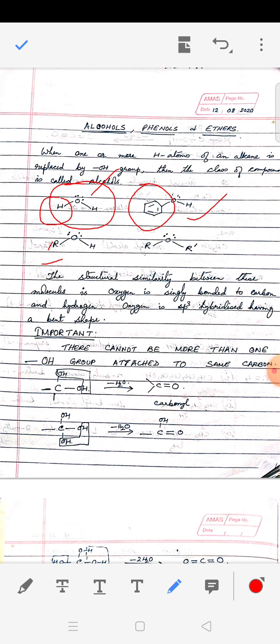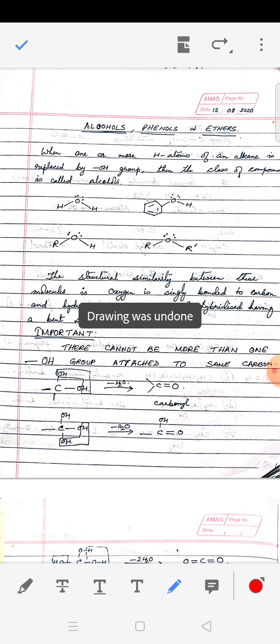On the other hand, if we replace both the hydrogens by two alkyl groups or one alkyl, one phenyl, whatever, then the class of compound which we get is called ether. Now, so you can understand the structural entity, that is oxygen, is same for all of them. What is different is the attachments, number of alkyl group or phenyl group.